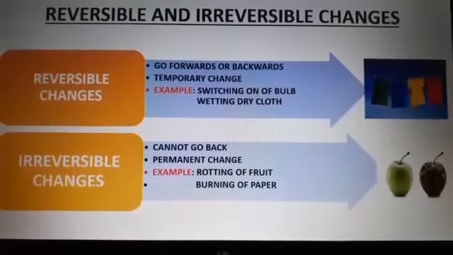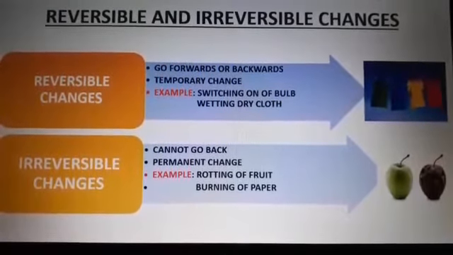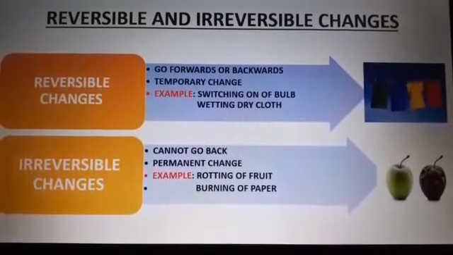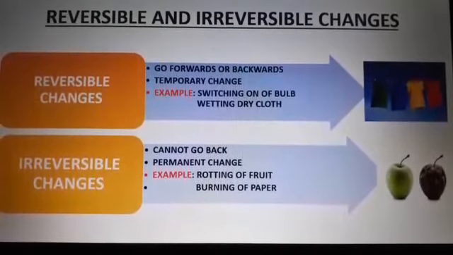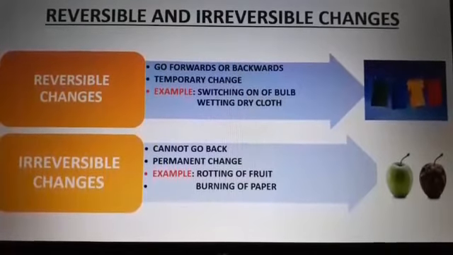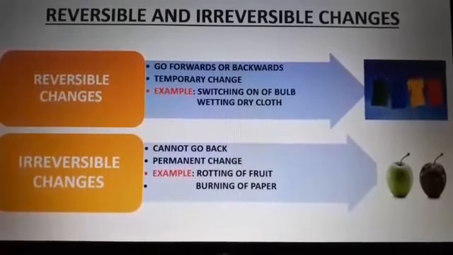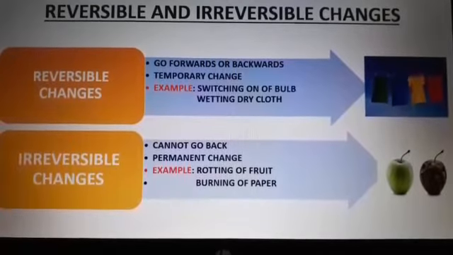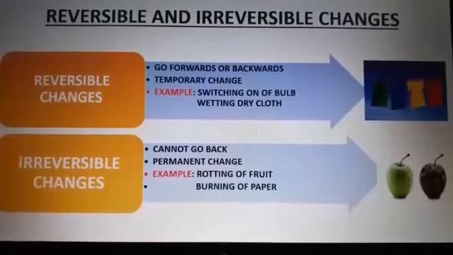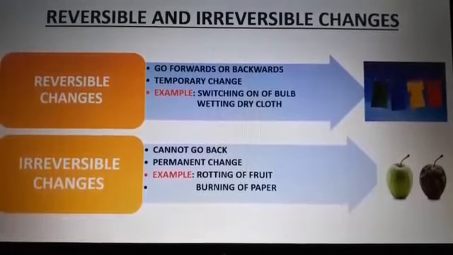Irreversible changes. These changes cannot go back, so they are called permanent changes, an example of which is the rotting of fruit and burning of paper. Once the paper is burned, you cannot change that paper into the previous form. So it is an irreversible or a permanent change.